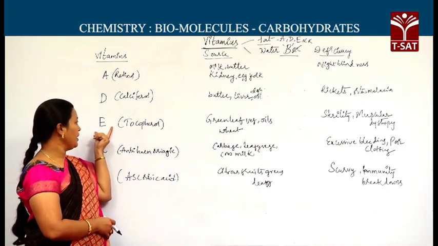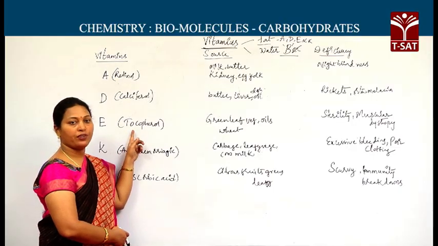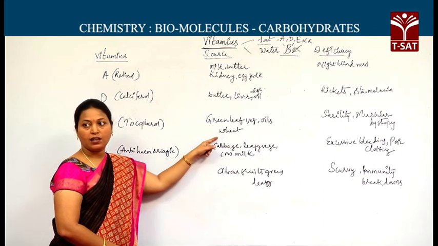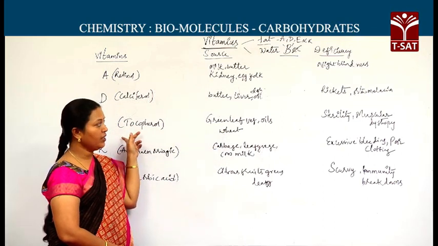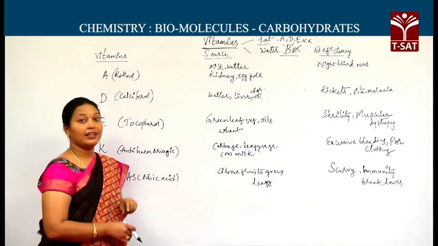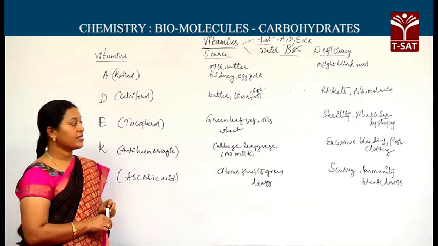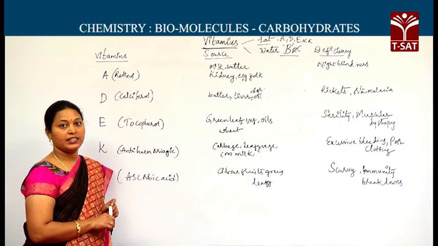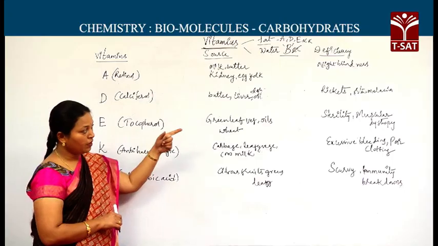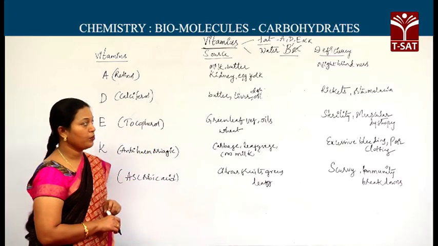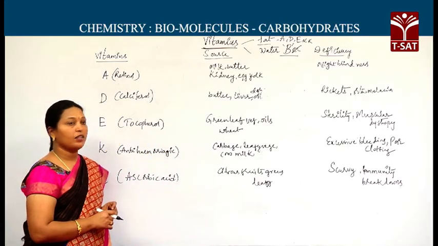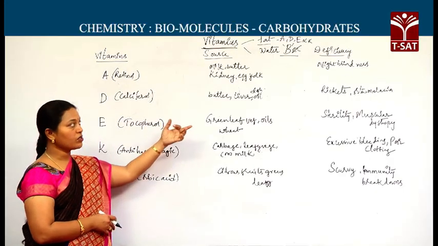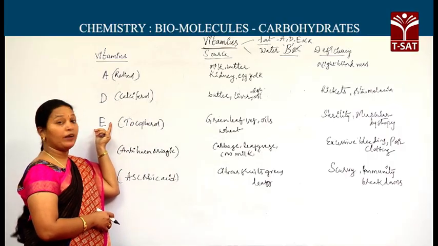Next, vitamin E, its chemical name tocopherol, and green leafy vegetables, oils, wheat are the sources for this vitamin E. Deficiency disease: sterility. Sterility is nothing but being unable to produce the next generation. Genetical disorders may come under sterility, and muscular dystrophy. As I said for vitamin D, here also the muscles may not work properly. Muscular dystrophy is also a deficiency disease of vitamin E.